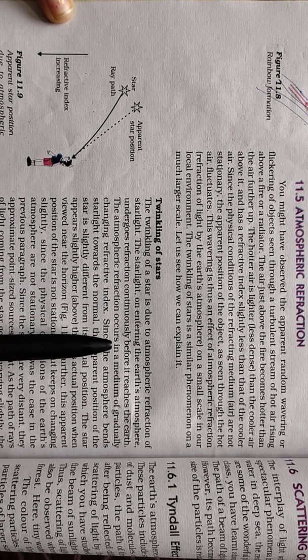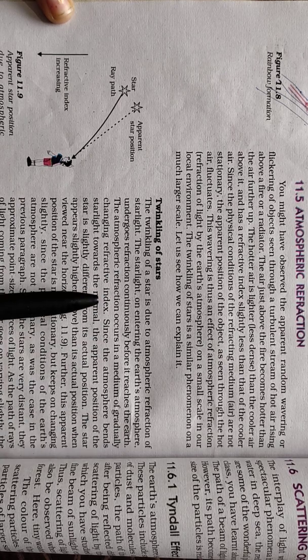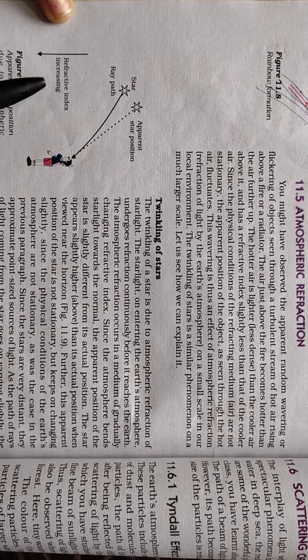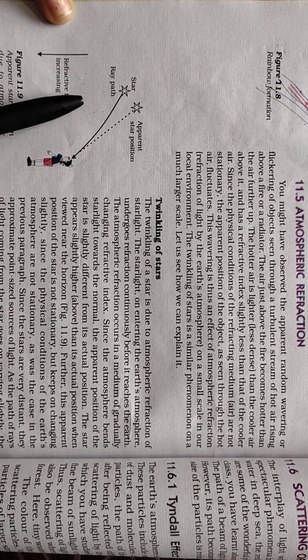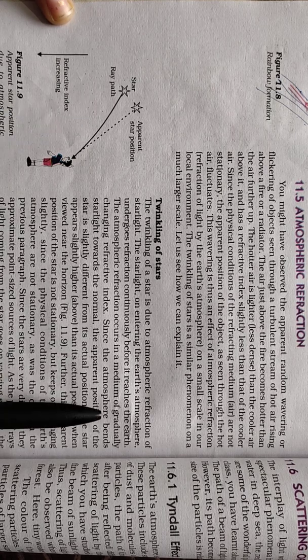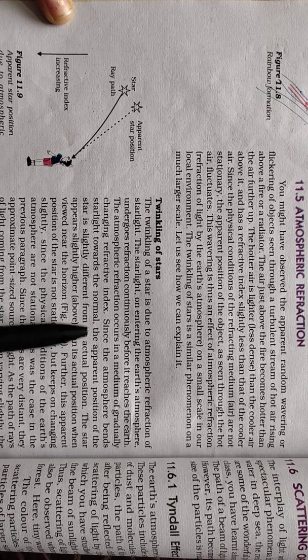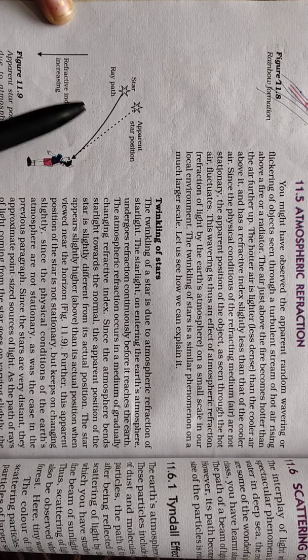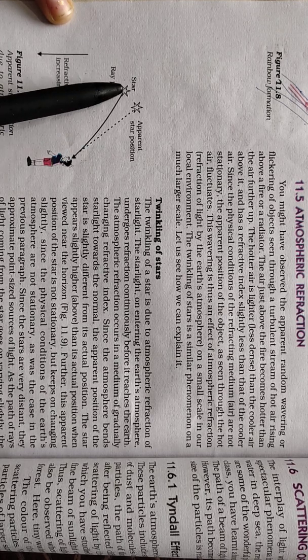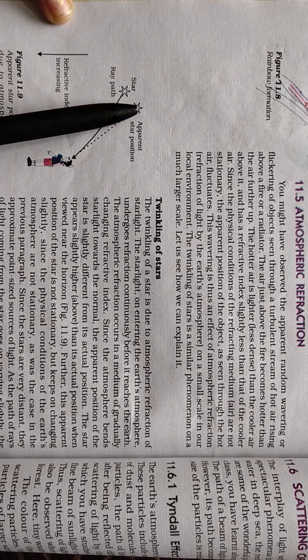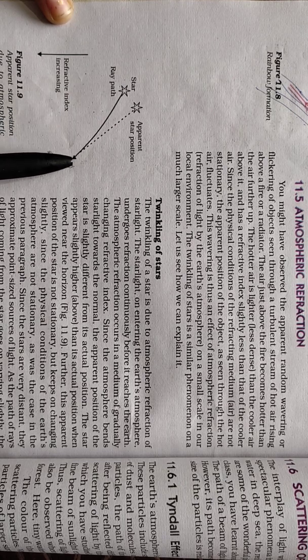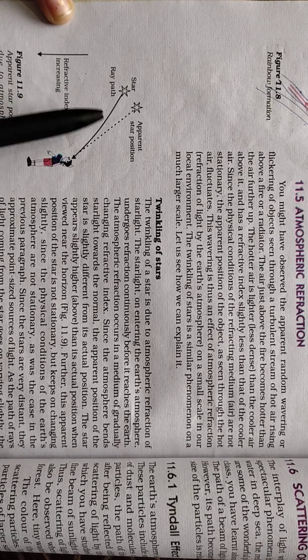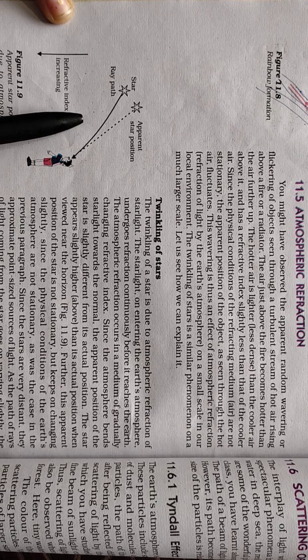The atmospheric refraction occurs in a medium of gradually changing refractive index. So if atmospheric refraction continues, then what happens? The refractive index that the starlight experiences keeps changing, and because of that, the atmosphere bends starlight towards the normal, and the apparent position of the star is slightly different from its actual position. Here you can see in the figure the actual position of the star, and this will be its apparent position due to atmospheric refraction. Due to the fluctuations of the star's position, we feel like the star is twinkling, right?